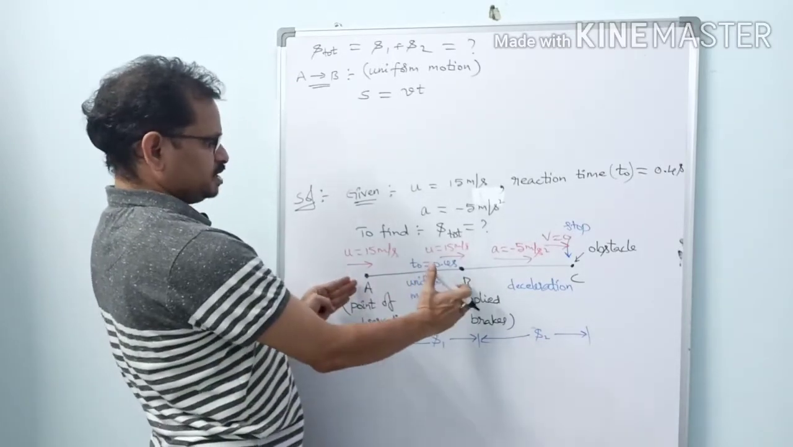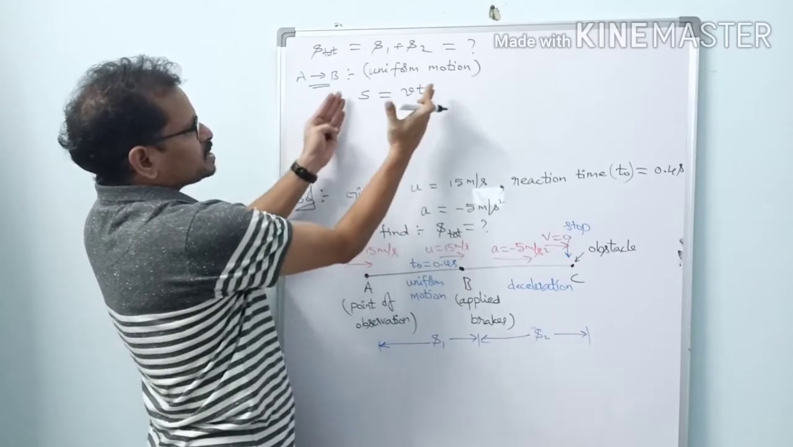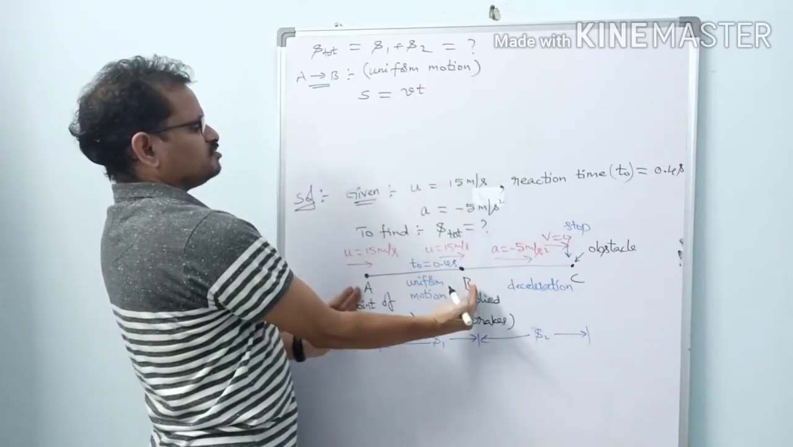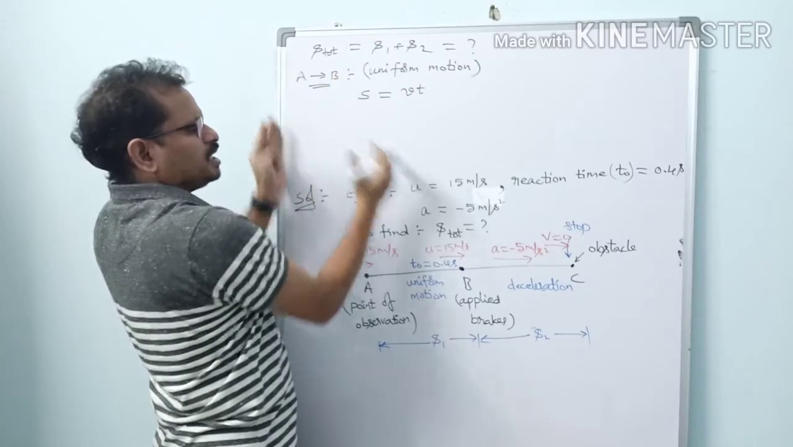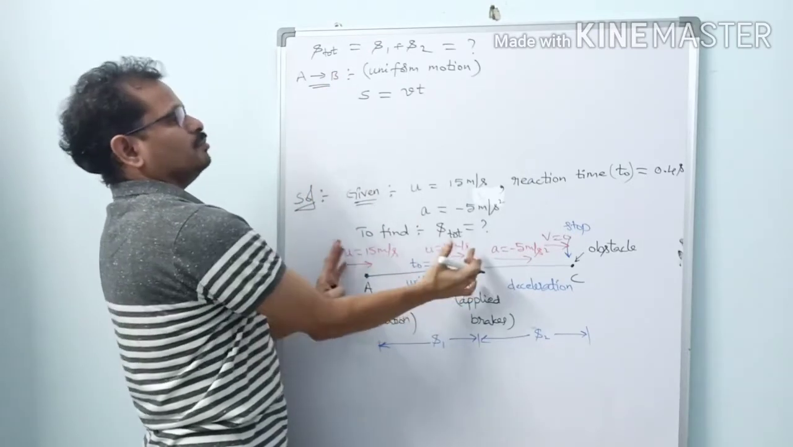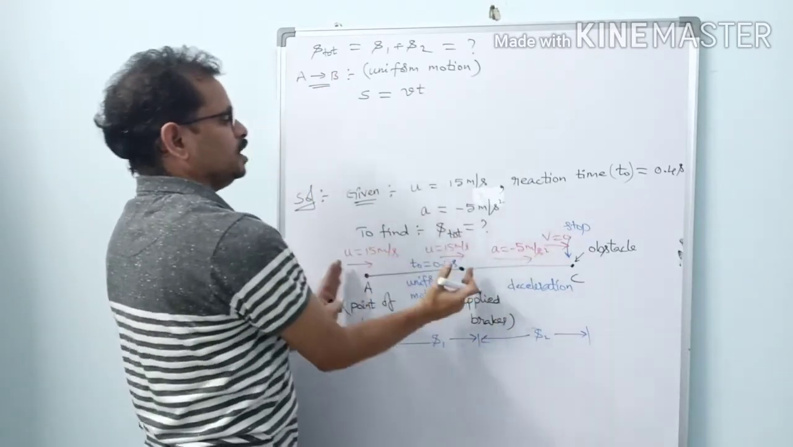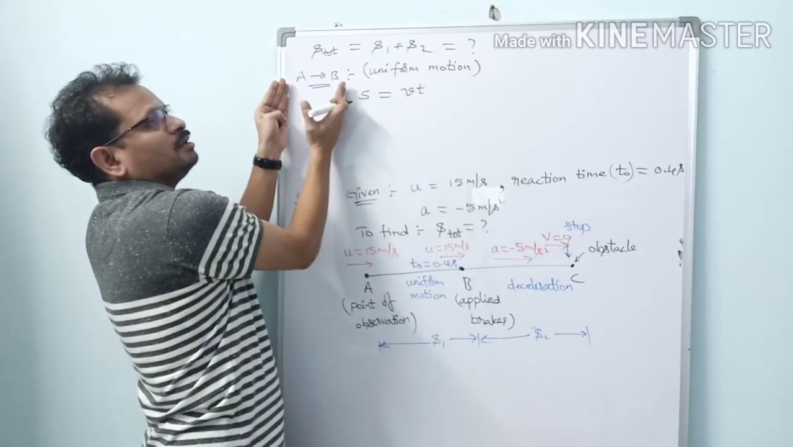So you have to find this distance, that is S1. Let us apply this equation for this part of the journey, A to B. See what we are considering here? We are considering only this part of motion, A to B, in this entire journey.